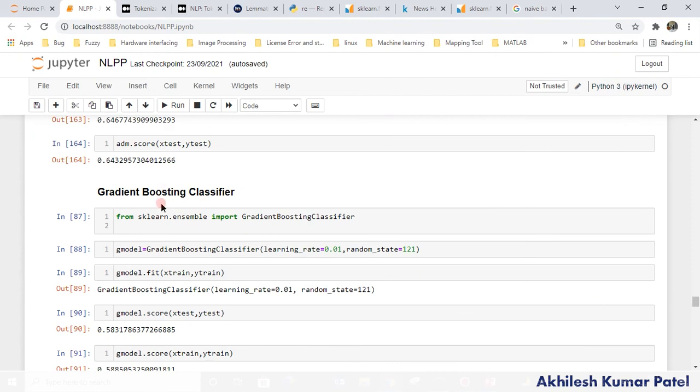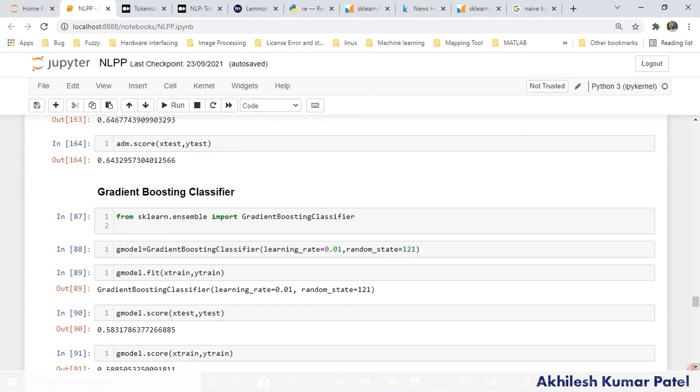Now, the gradient boosting classifier is similar to AdaBoost, only the thing is that to minimize the cost function, we use gradient descent. You can watch my previous video to check what gradient descent is. So at every iteration, we try to reduce the error we are getting from the output: we subtract the original output from the predicted one at every iteration, and then we try to reduce that error. That is a gradient boosting classifier.